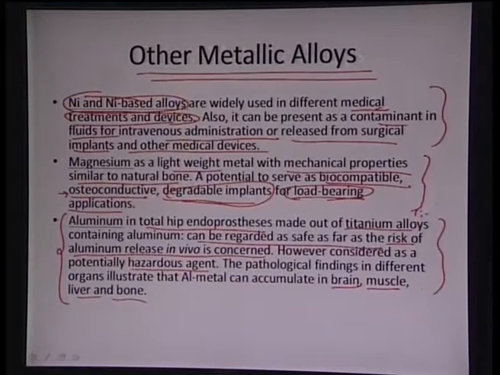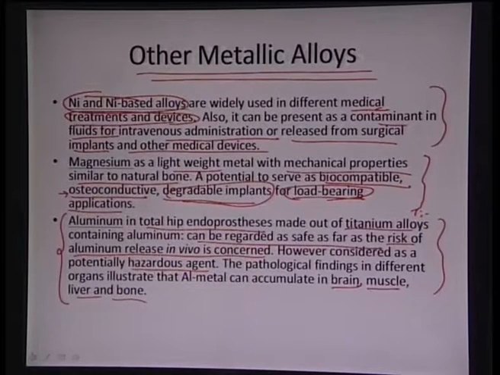So there is no consistency in how aluminum is reacting and what effects it is producing. If it is embedded in titanium alloy it is considered safe, but it can also release and get accumulated in, say, liver, bone or even muscle. That can be a little deleterious to the body.